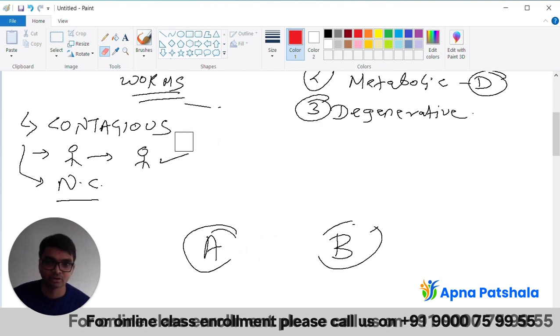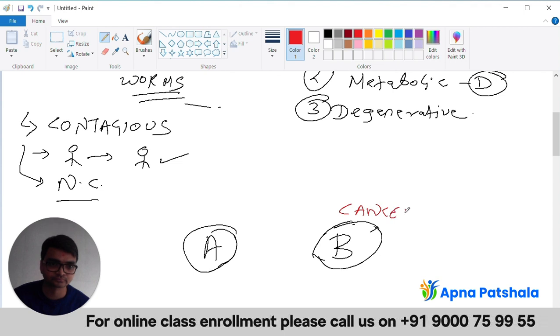Simple? Yes. Now let us come back to the same example and explain what non-contagious diseases are. For example, here we have person A and person B again. Now person B, instead of having COVID-19, is having cancer. Again they meet, shake hands, have a little hugging session, and then they go home.